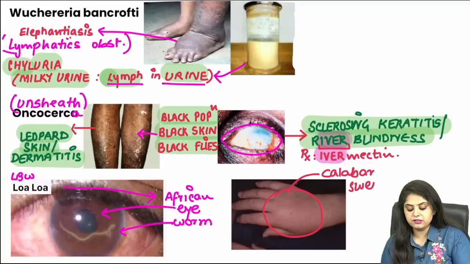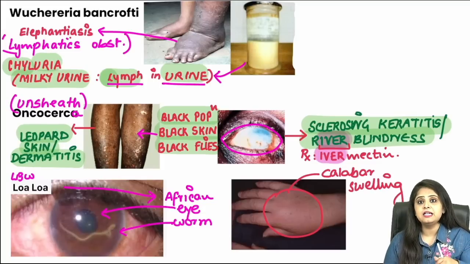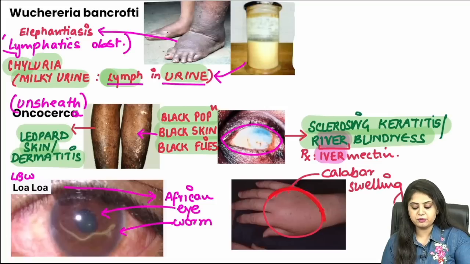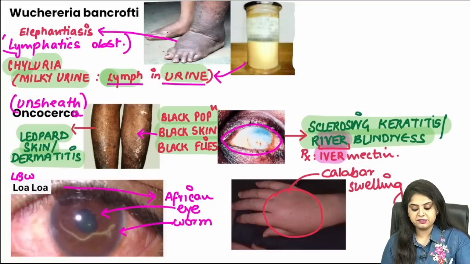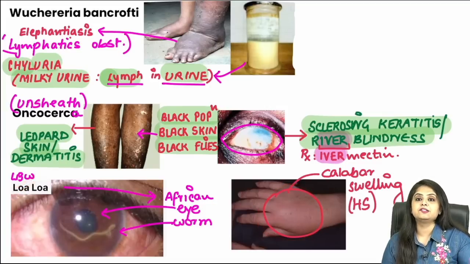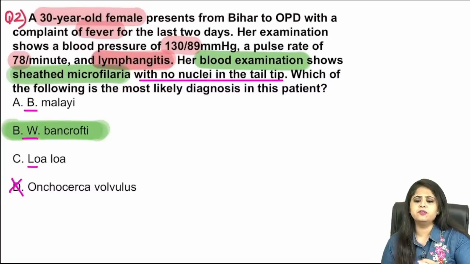You know, this was once upon a time important in INI-CET, not asked much in NEET PG, but I feel it could be asked. So what is Calabar swelling? It is seen with Loa loa, and it is a condition in which there is a hypersensitivity. I would call it a hypersensitivity reaction because of this Loa loa parasite. Now there is a swelling and redness that you can see. So that is Calabar swelling that you have. These are all the clinical pictures with which question 2 is over here. Over it was simple lymphangitis with fever, no nuclei, whoosh, so Wuchereria bancrofti.